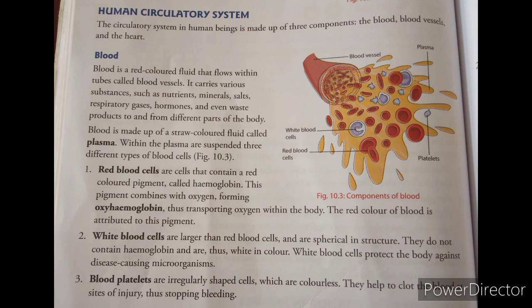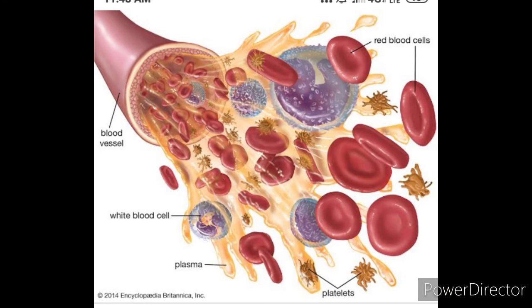Blood is made up of plasma as well as blood cells. The plasma is a straw colored, that is yellow colored fluid. Within the plasma, three different types of blood cells are present: red blood cells, white blood cells and blood platelets. The first cell, red blood cells, is otherwise called erythrocytes. These cells contain the red colored pigment hemoglobin. Because of this pigment, the blood is red in color.